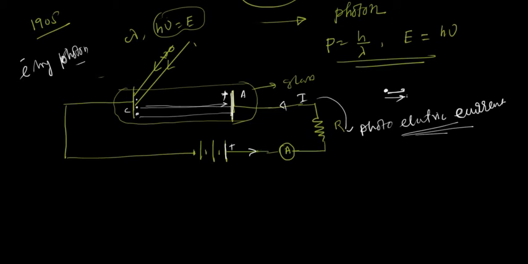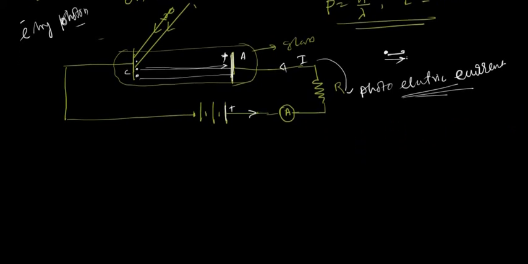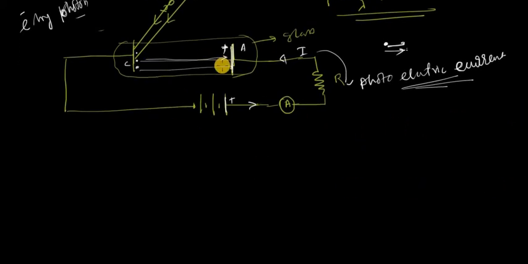So what we get: a photon incident on the metal surface, and an electron coming out from the metal surface. The energy of the photon, that means h nu, is utilized for two purposes in this photoelectric effect.